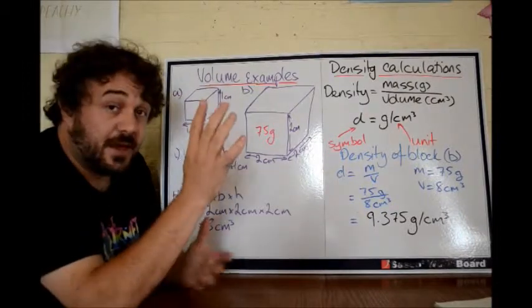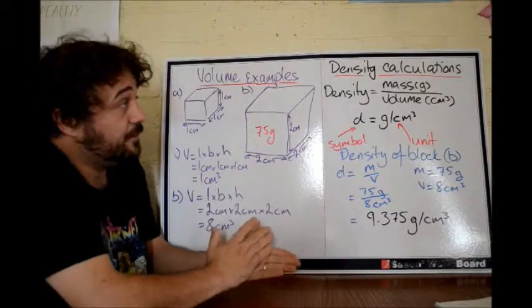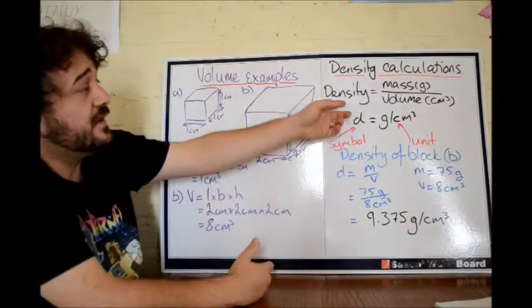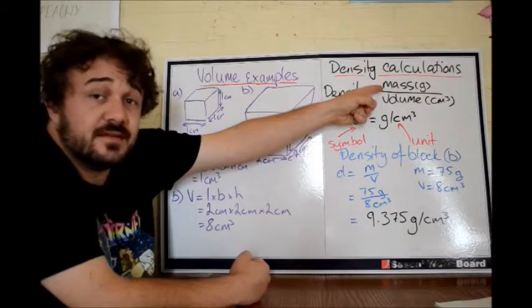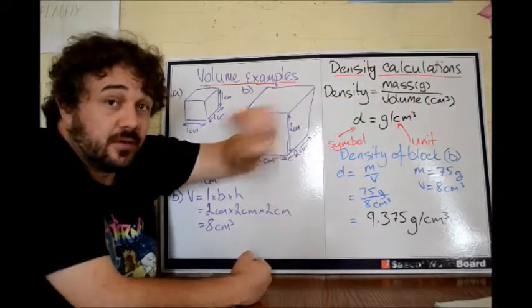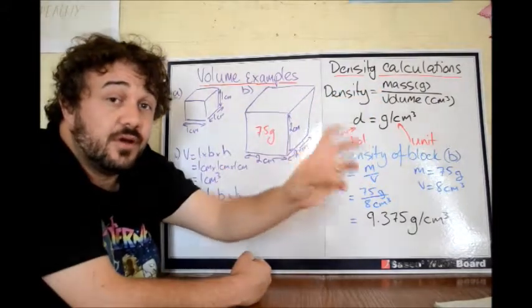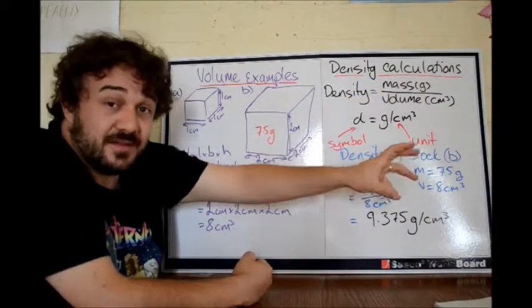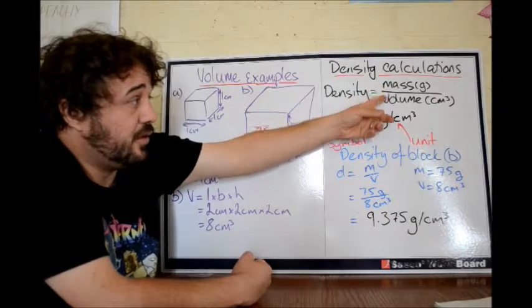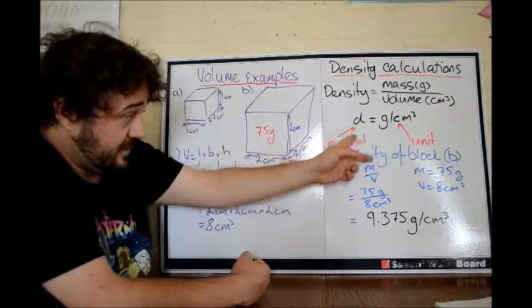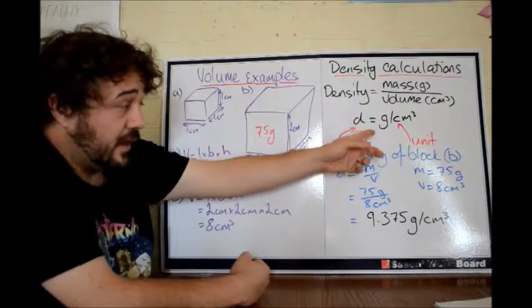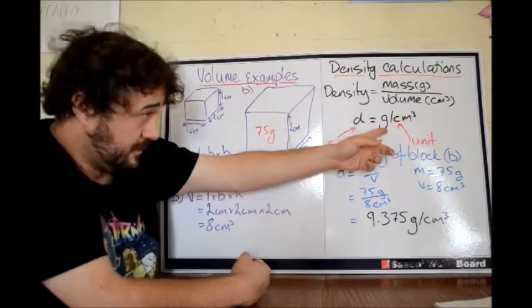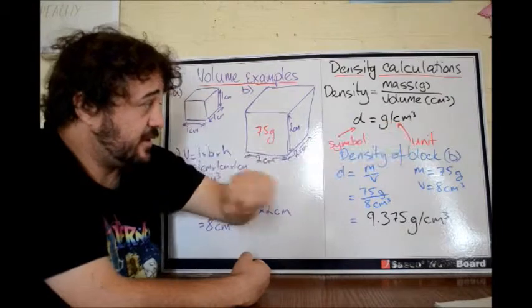Alright, we're back. So everyone needs to be paying attention from here on. So density calculations. How do we work it out? Density equals the mass of an object divided by the volume. Okay, so it's mass per unit of volume. So mass divided, per means divided by, volume. Which means the symbol for density is D, and the unit is grams per centimeter cubed. Grams divided by centimeter cubed.